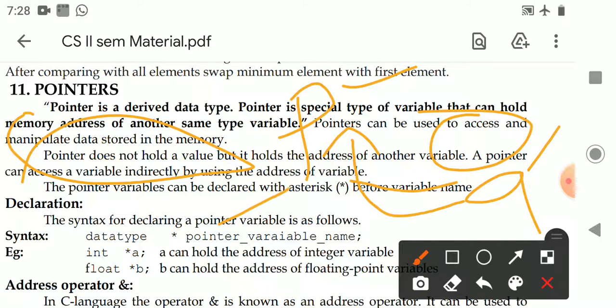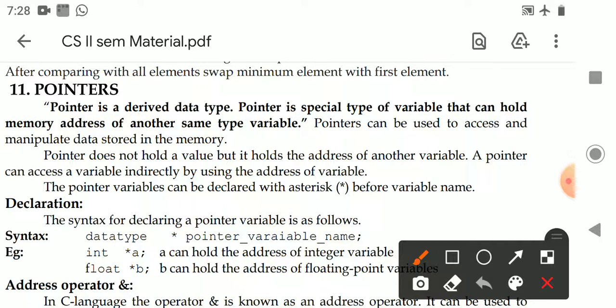The pointer p can store the address of a. By using this address, we can access the value of a and we can modify the value of a. That means pointers can be used to access and modify the data stored in that particular memory.